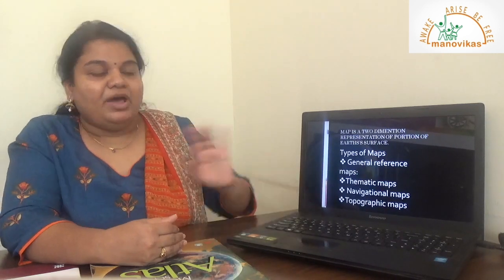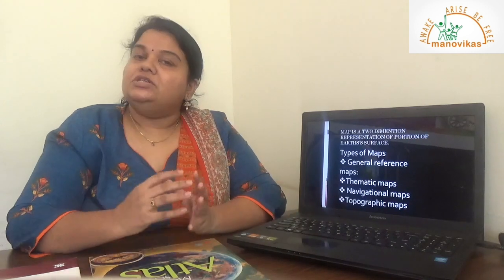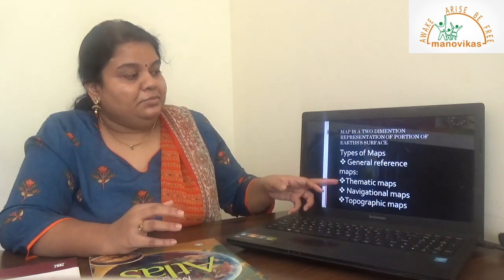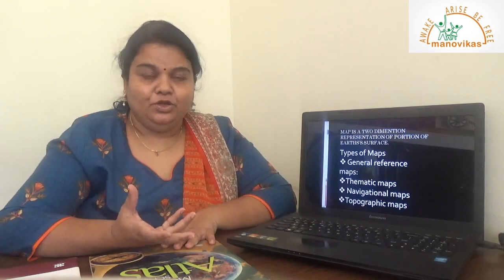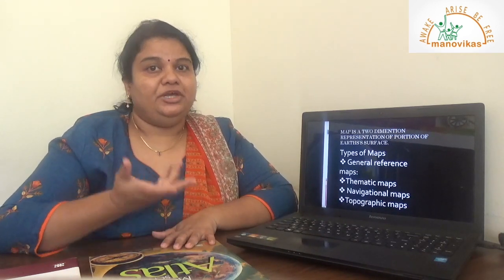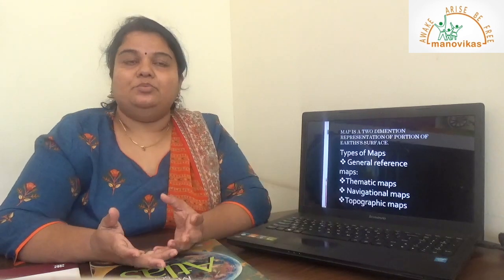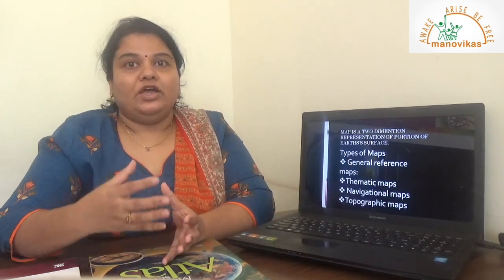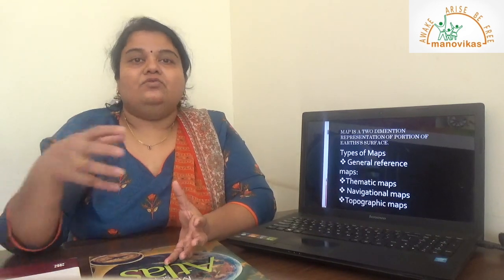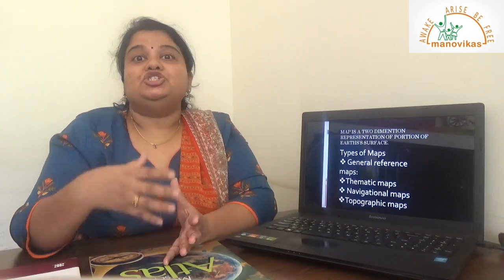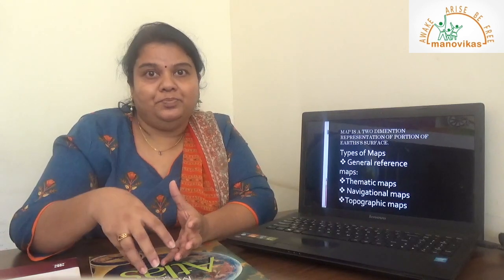The second type of map is the thematic map. The word thematic comes from the word theme, which means it is based on a theme. So thematic maps are maps which are based on a particular theme. For example, we are trying to understand soil features, so we check for a soil map of India. Another example is distribution of population in Goa.